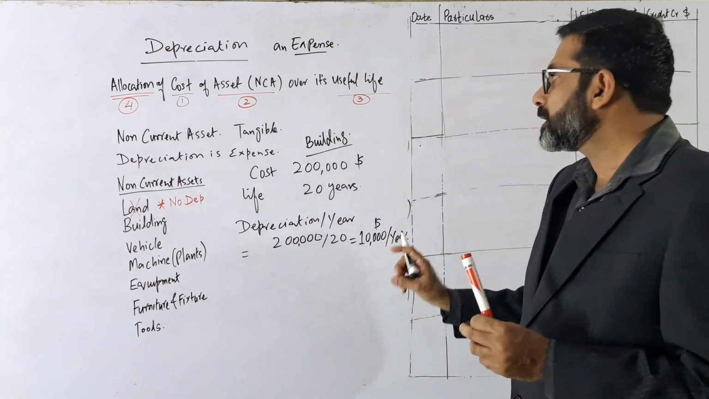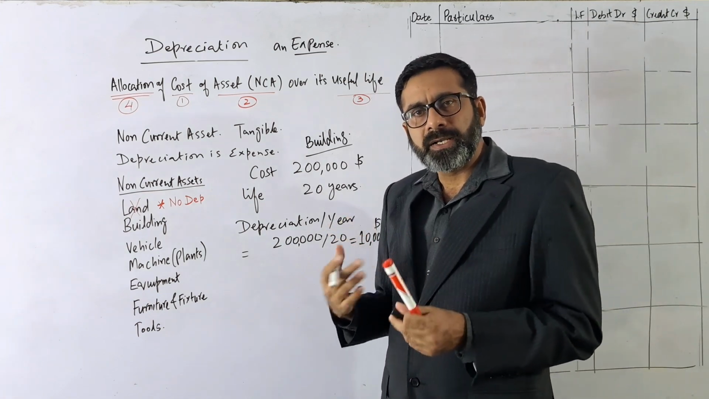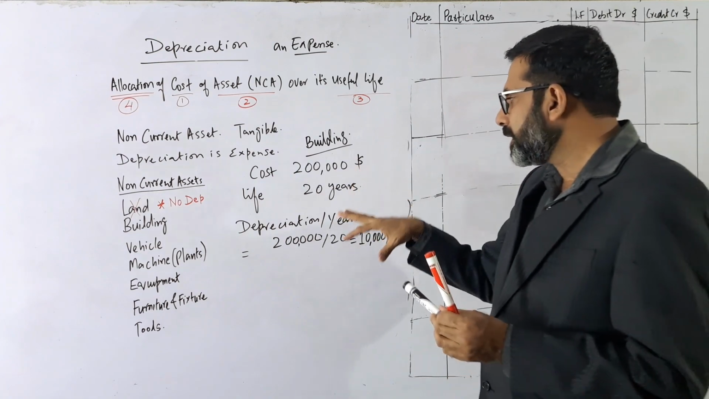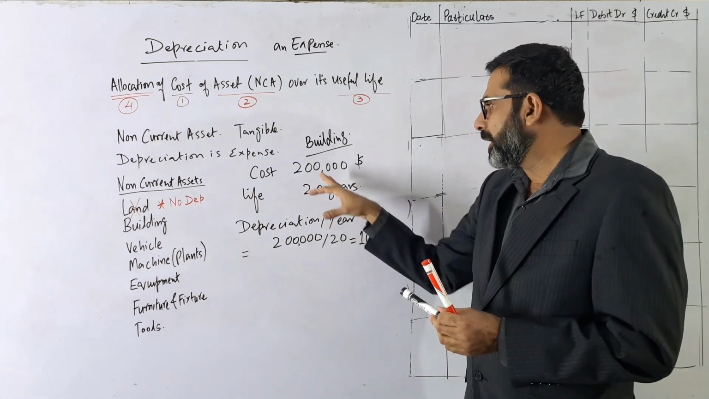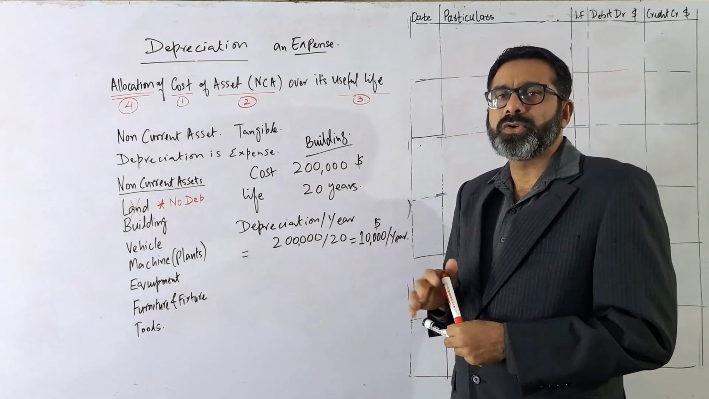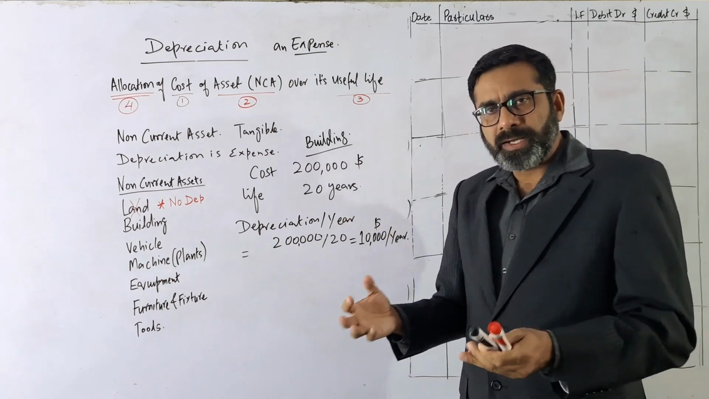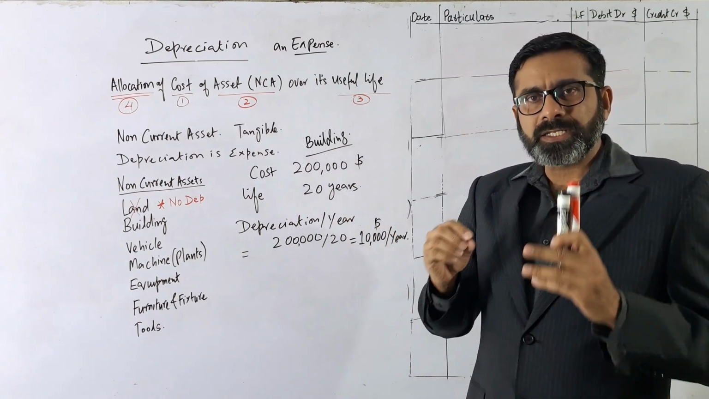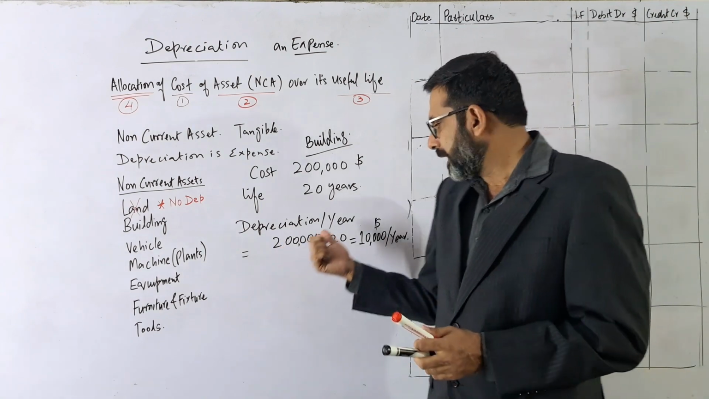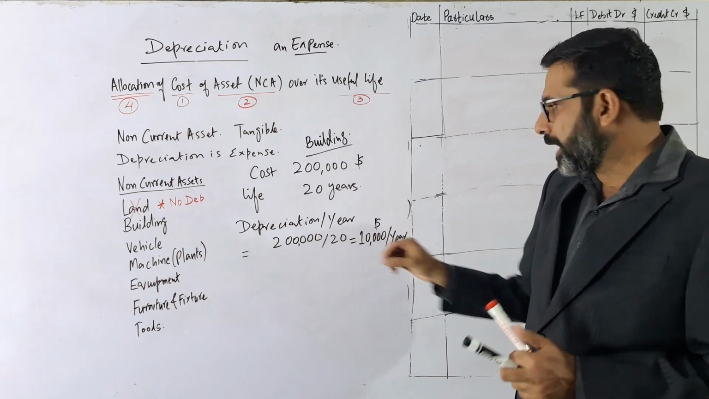So the expense of 1 year for the building is 10,000. For 2 years, 20,000. So it means for 20 years we have paid the cost of 200,000. This expense, or this cost, we have distributed not on 1 year, because we are getting the benefit from the building for the next 20 years. So the cost should also be distributed over the next 20 years. That's why we are considering the life of the asset, the useful life of the asset.